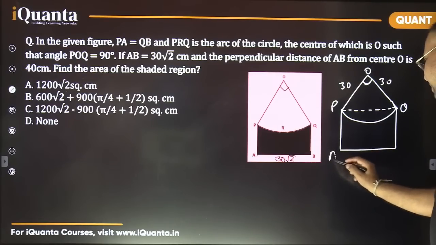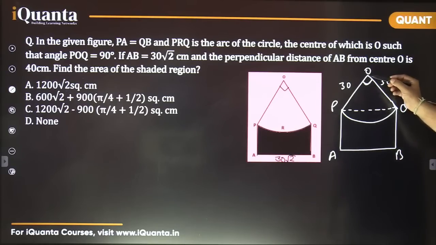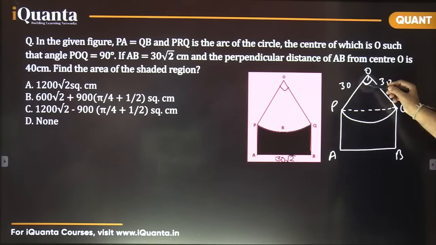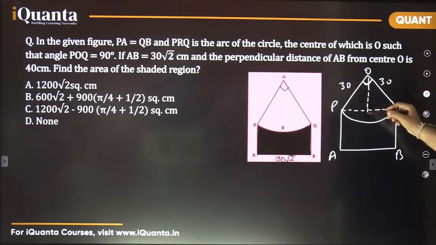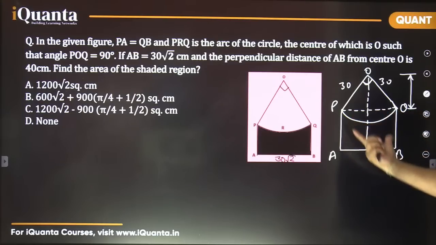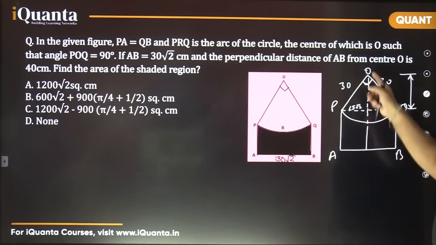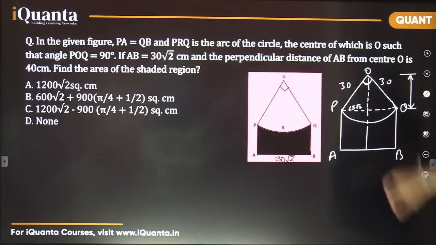These points are written as A and B here. So can you tell me, if I draw this vertical line like this, how much is this height? It is going to be the height of this triangle. See, this was total 30 root 2, so this is 15 root 2. And this is 30, so how much is going to be this length?